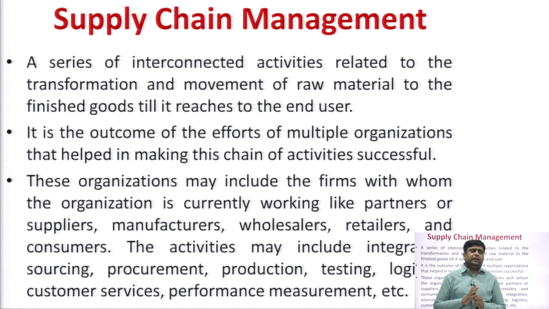So, a lot of organizations contribute towards making supply chain management successful. These organizations may include the firms with whom the organization is currently working, like partners or suppliers, manufacturers, wholesalers, retailers and consumers, as I have told earlier.